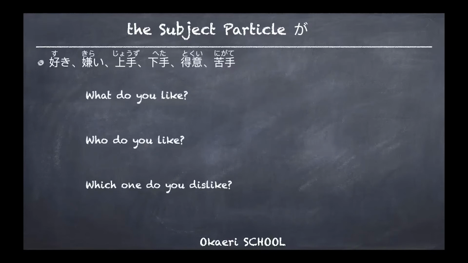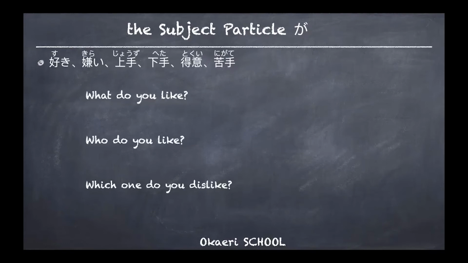Right. Here, I hope you remember these: 好き, 嫌い, 上手, 下手, 得意, 苦手. These can also be followed by が. What are these?